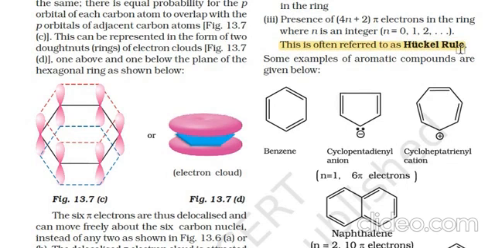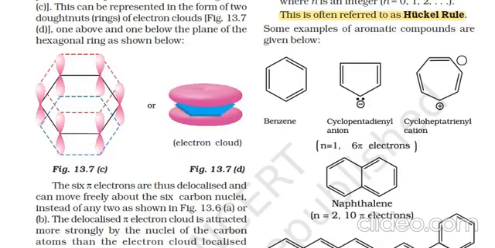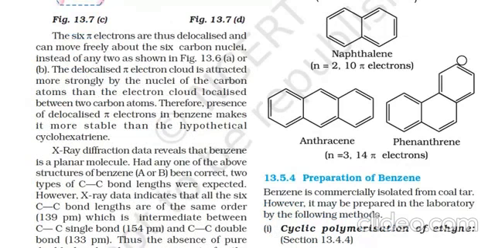So other than benzene, the cyclopentadienyl anion or the cycloheptatrienyl cation are also aromatic rings. Similarly, naphthalene, anthracene, phenanthrene, etc. are also aromatic compounds.